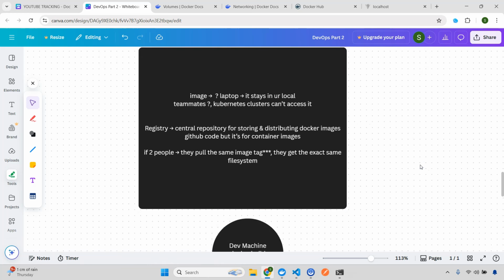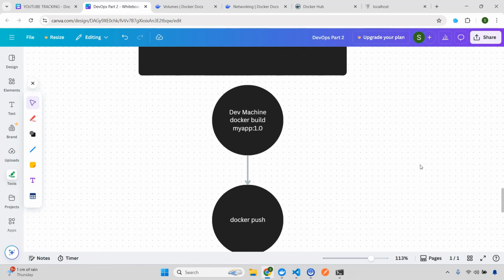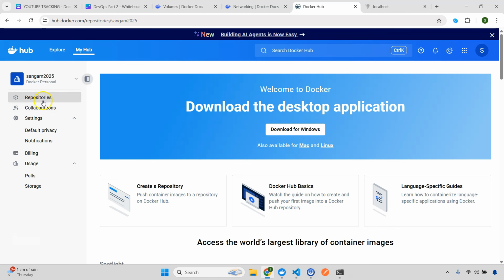So now what we are going to do is apply all of this in our application. We'll apply volumes, networks will be very simple, and then I'll show how we are going to push all of these changes to our Docker Hub, in repositories. Then we're going to pull it and we'll see if I'm able to run the application or not. Before that, if you don't have an account, just search for Docker Hub and create a simple account, and then you'll get a username, and this username is actually important. So this username we actually need. This will be a prerequisite. If you don't have it, please create it and then start with the next section.